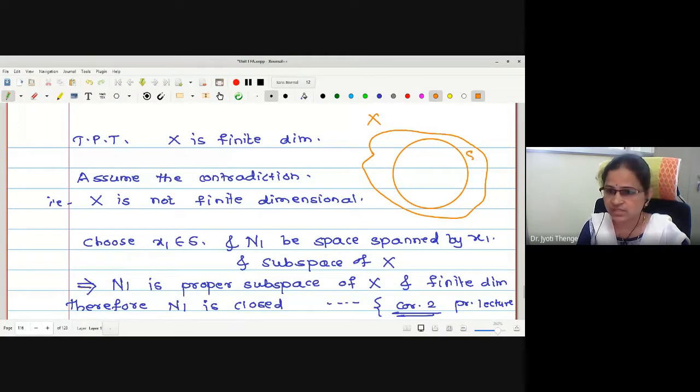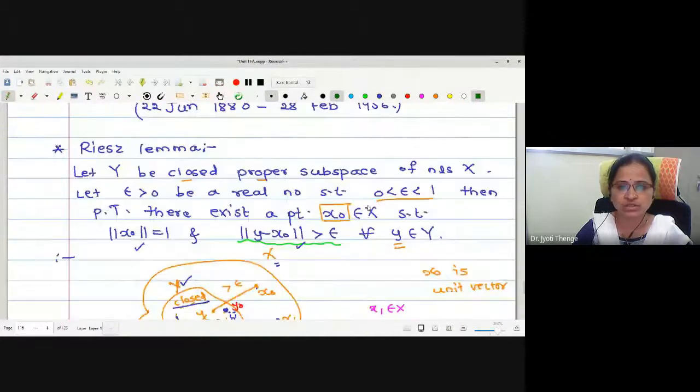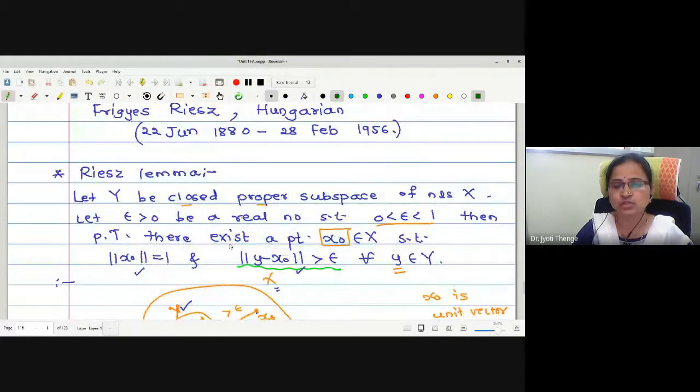Okay, this is my S. Somewhere here I have taken an element x1. Then this is the space spanned by x1, say N1. We have proved that N1 is a proper subspace of X, and closed also. Therefore, may I use Riesz's lemma? For a proper closed subspace of X, there exists one element in the original set such that it is a unit vector and this holds.